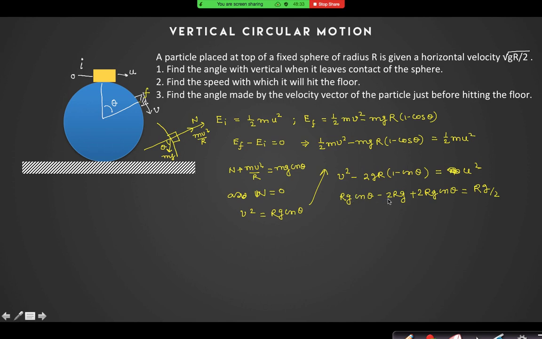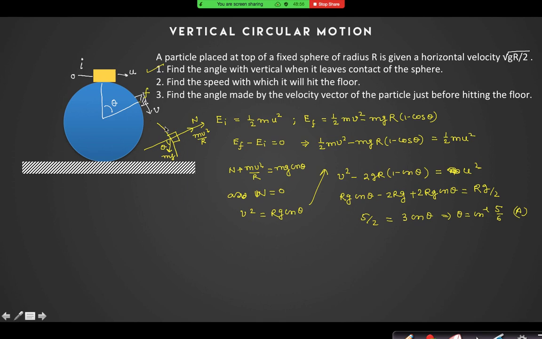So 2rg plus rg by 2 is 5rg by 2, rg will get cancelled out, so 5 by 2 is equal to 3 cos theta. So the value of theta is cos inverse 5 by 6. This is the first answer of this question. Have you got this one? Yes, sir. No problem in that.